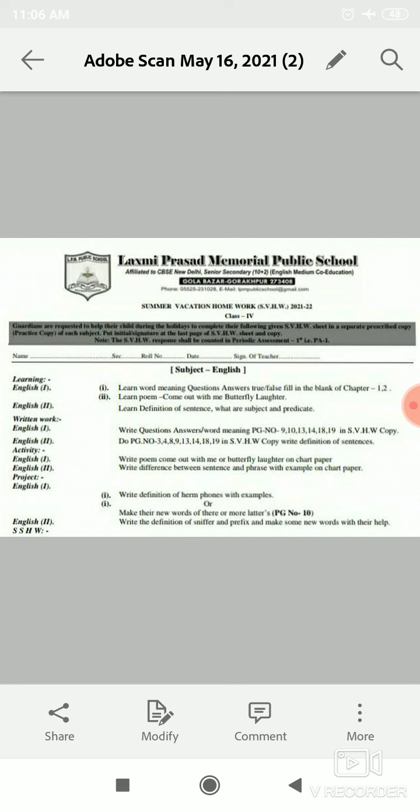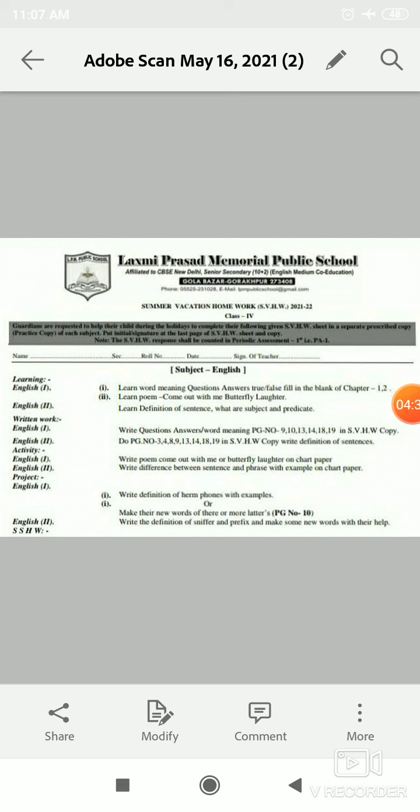Now, this is your activity of English second. Write difference between sentence and phrase with example on chart paper. So students, means to say that you have to write difference between sentence and phrase with example on the chart paper.